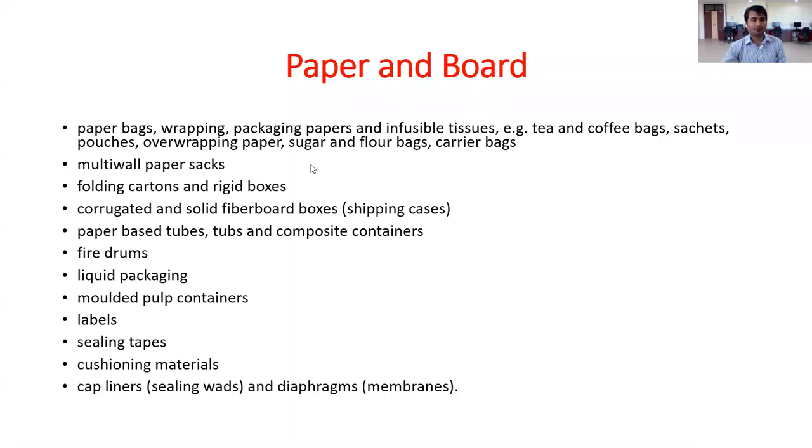Okay. So these are the examples of paper and paper boards we are using for packaging. Corrugated and solid fiber board boxes are generally used for shipping boxes. Then paper based tubes, composite container, fibre drums, liquid packaging, molded pulp container, labels, sealing tapes, cushioning material, cap liner, and diaphragm membrane. These are the examples where we are using paper and paper boards.